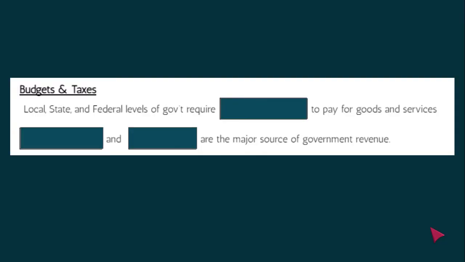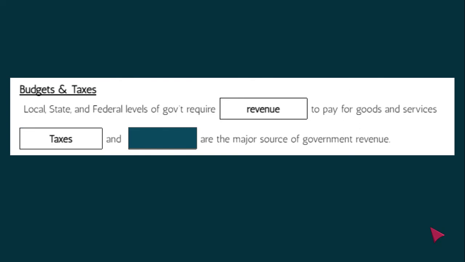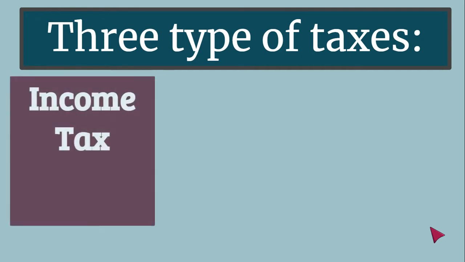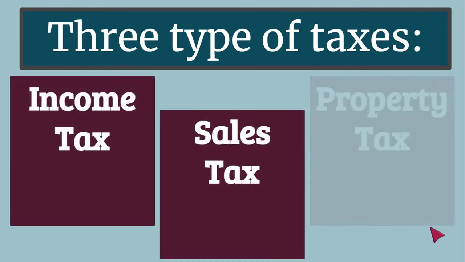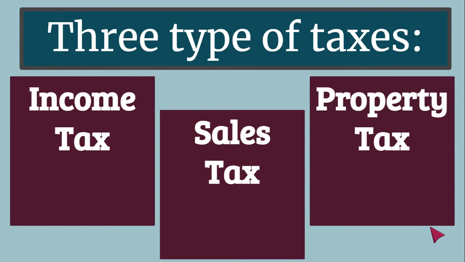Local, state, and federal levels of government require revenue to pay for goods and services. Taxes and fees are the major source of government revenue. Fill that in now. There are three types of taxes: income tax, sales tax, and property tax.